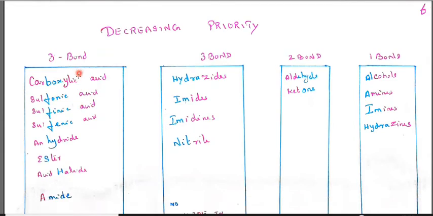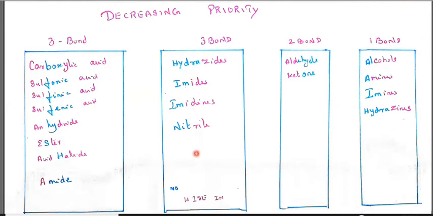Carboxylic acid is first priority, then sulfonic acid second priority, sulfenic, and anhydride, ester, acid halide, amide. And next hydrazides, imides, imidines and nitriles. So that is called H-I-D-E and IN, hide-in. We can call it as hide-in: H-I-D-E, and IN for imidines.